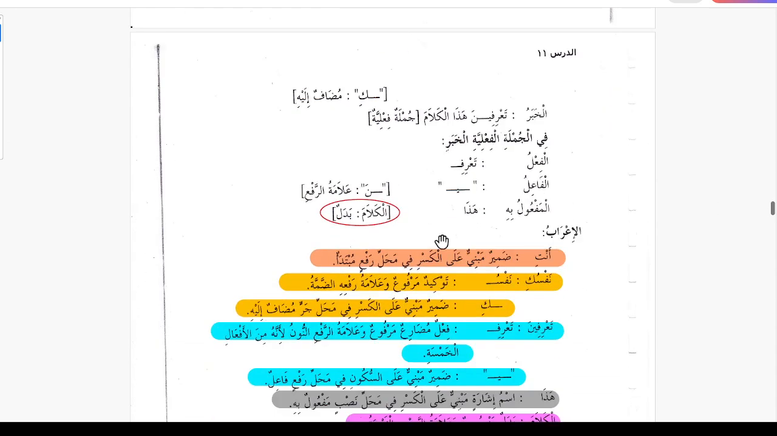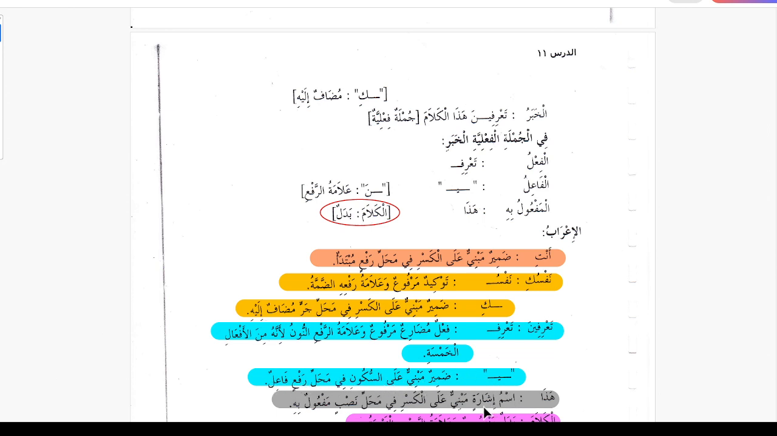And then in tarifina, tarifu is failun mudari'un marfuun walamat rafi an-nunu li'annahu min al-af'al al-khamsa, because this noon is the five verbs that end with the noon. So this is marfu and the sign of being marfu is the presence of noon, because min al-af'al al-khamsa. And ya is the fail, damirun mabniun laskun fi mahalli rafin, fail.